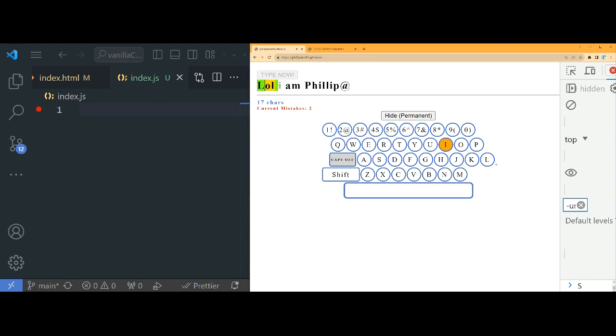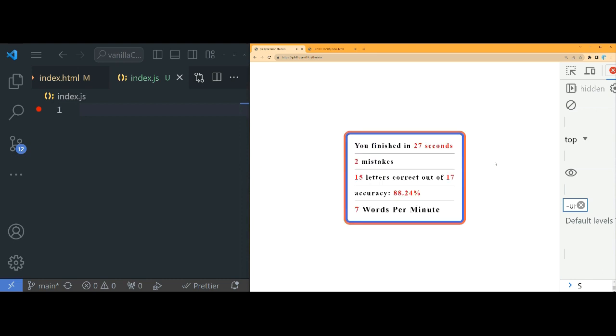So if you finish the whole thing, then you get a result, right? That tells you your words per minute, the accuracy, and all of that good stuff.